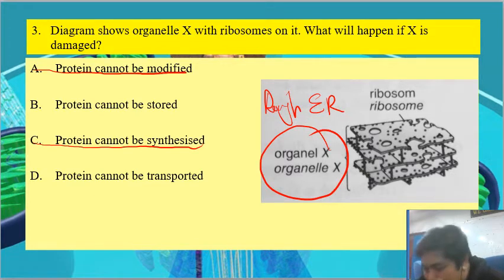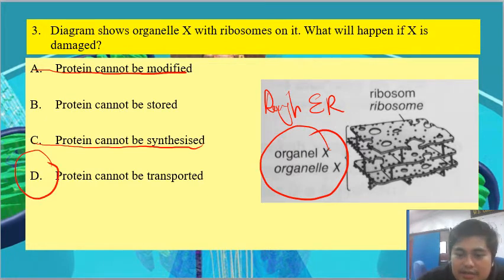So B or D? So the answer is D, cannot be transported, since the protein is going to be transported. Protein that is synthesized by the ribosome will be transported to the Golgi apparatus before being secreted out of the cell.